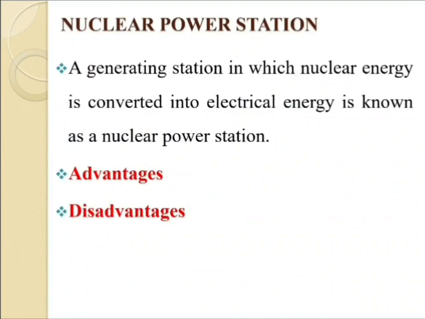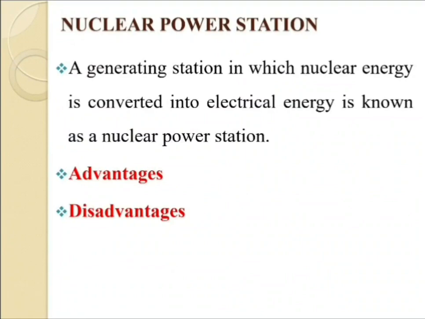The steam runs the steam turbine, which converts the heat energy into mechanical energy and rotates the alternator, which converts the mechanical energy into electrical energy. This is the main working of the nuclear power station.